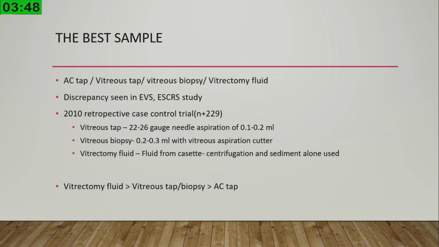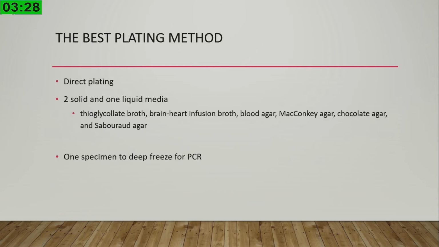Most of the studies have shown that the vitrectomy fluid that you get from the cassette after the end of vitrectomy surgery has the biggest yield of organism, and vitreous tap has slightly lesser than that, and AC tap has the least. But if you are getting a dry tap and you don't have access to a vitreous tap or vitreous biopsy, then at least do an AC tap. This is very important medico-legally as well as to prevent further endophthalmitis in your setting.